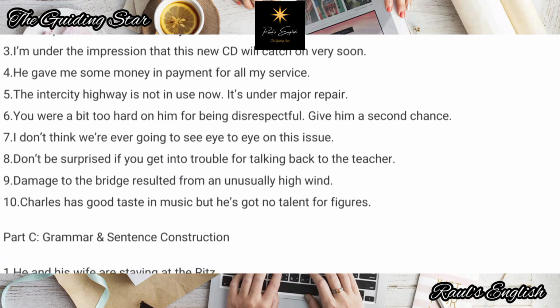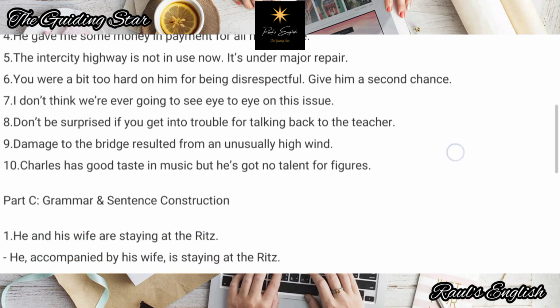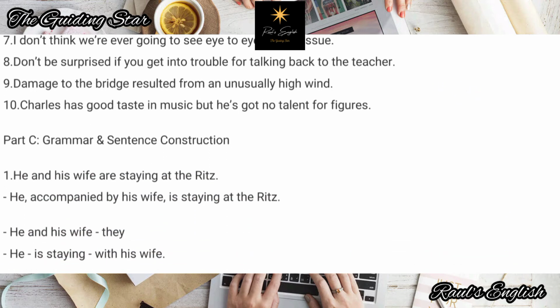All right. Number 9. Damage to the bridge resulted from an unusually high wind. Resulted from. So these were the 2 blanks. And number 10. Charles has good taste in music, but he's got no talent for figures. What are figures? Numbers. So good taste in music, not good taste for music. Good taste in music, no talent for figures.